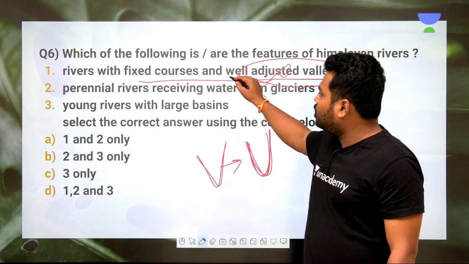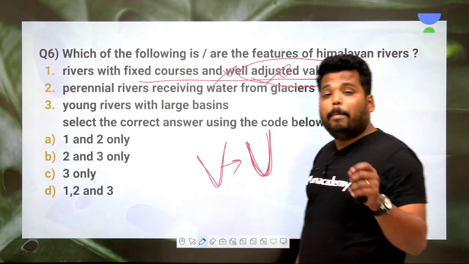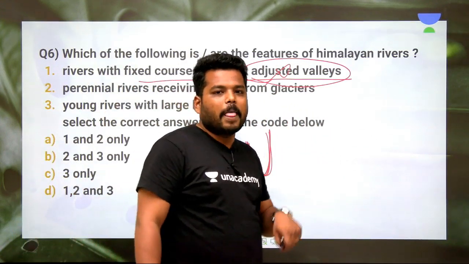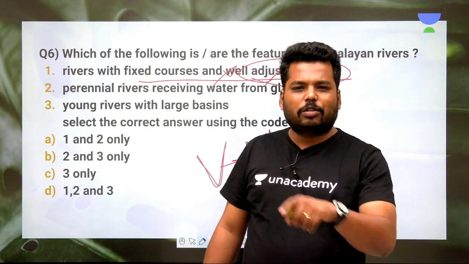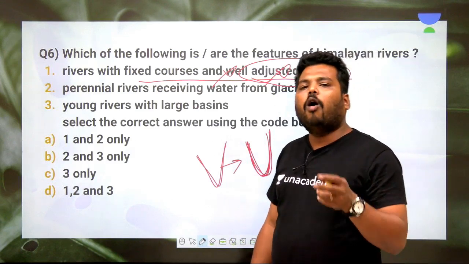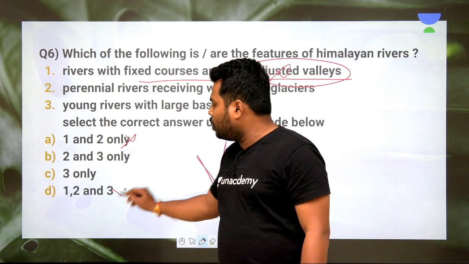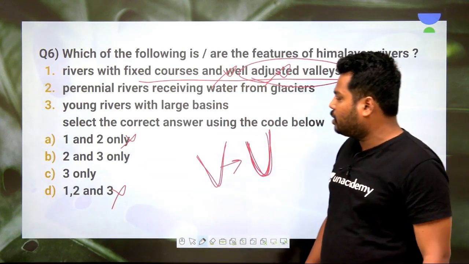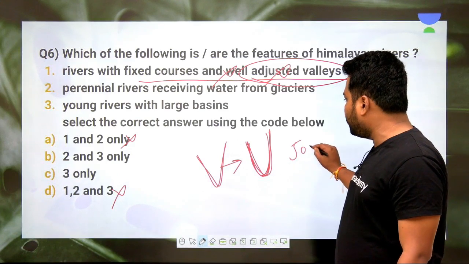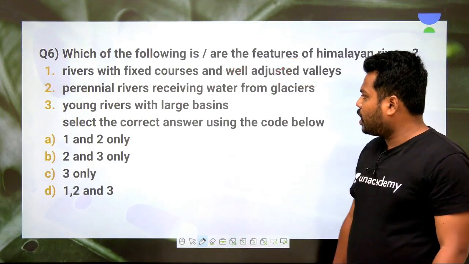So absolutely this becomes wrong, and they have mentioned that they have fixed courses. There are many rivers which originate from Himalayan ranges which don't have a fixed course, like the Kosi River, which is not at all having any fixed course. It often changes its course. So obviously option 1 goes away and the rest of the options are B and C. So now you have to eliminate. Now your chances of getting the question right have increased to 50%. So let's see what they are.